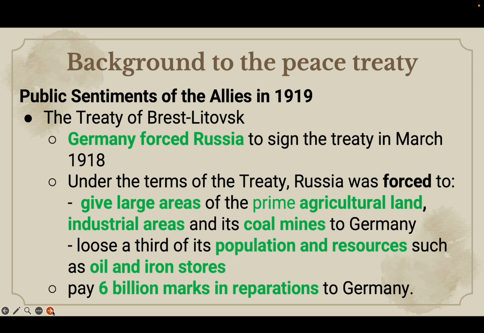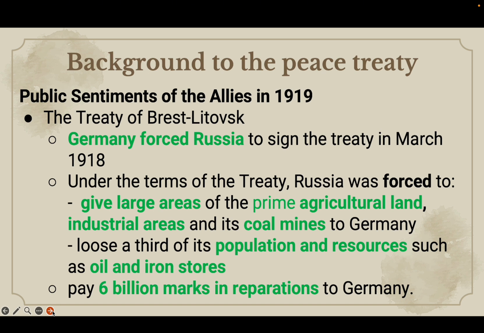Now, that was not all. Russia also had to pay 6 billion marks in reparations to Germany. You can see that Germany had not imposed a light term on Russia. In fact, it was a very harsh term.